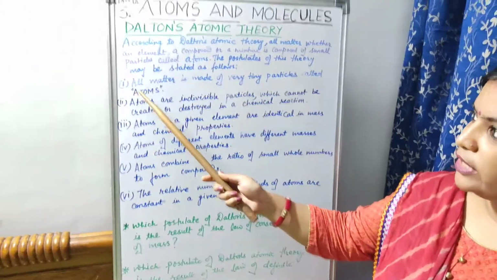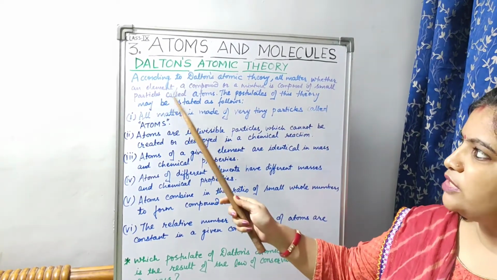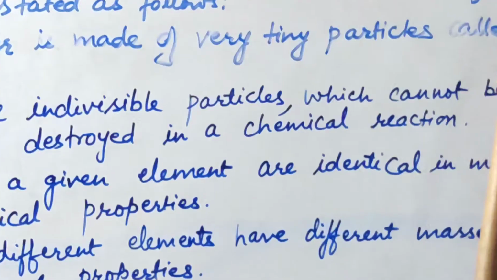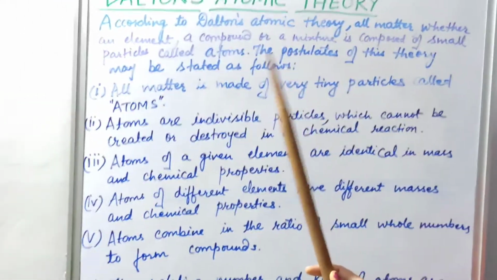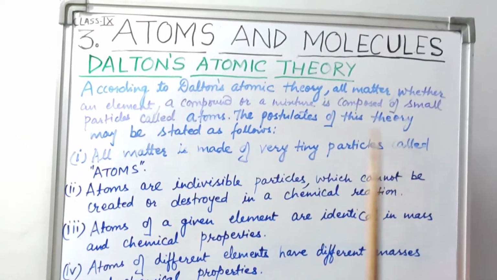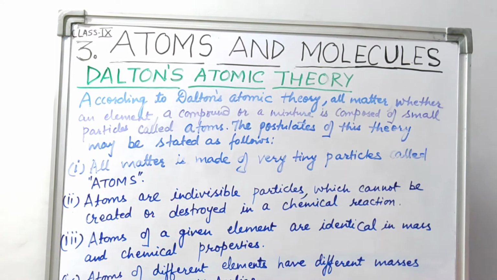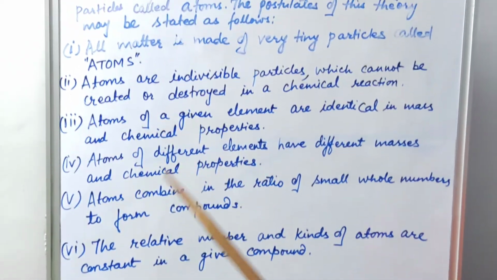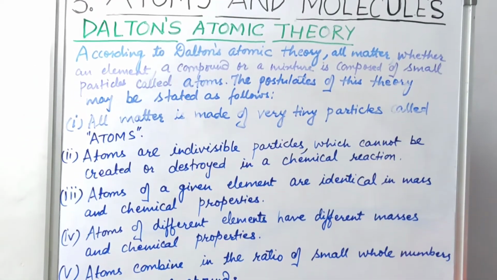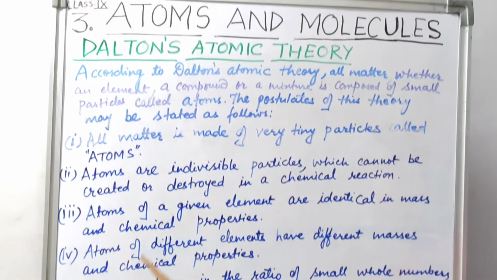The first postulate, according to Dalton's atomic theory: all matter, whether an element, a compound or a mixture, is composed of small particles called atoms. This we have already studied. The postulates he stated are very important. Here I have written 6 postulates, according to your NCERT book. One by one we will discuss all the points, and all are very important because some questions on the basis of these points are asked in your exams.